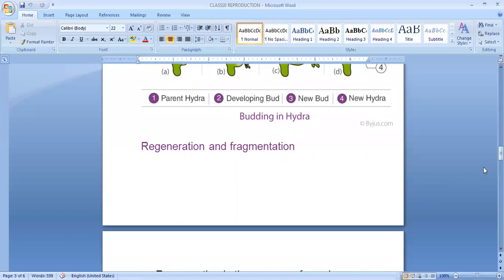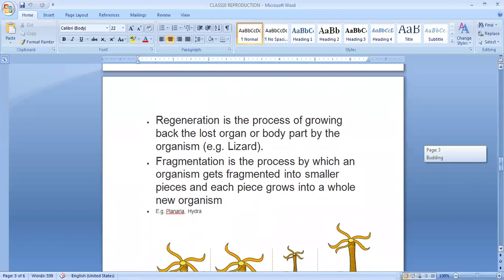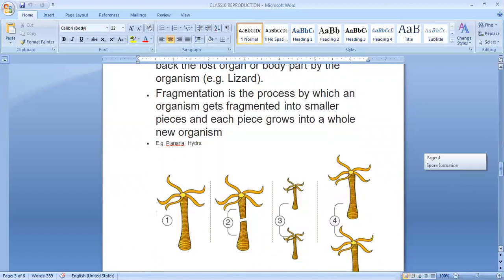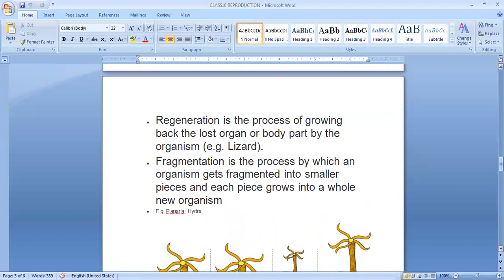Next is fragmentation and regeneration. The simplest example of fragmentation and regeneration is Hydra. Let us see what is fragmentation and then regeneration. Fragmentation is a process by which an organism gets fragmented into smaller pieces and each piece grows into a whole new organism. We can see fragmentation in Spirogyra, an alga. It breaks down into small pieces and each piece grows into a new individual, and that mode of reproduction, since there is a single parent, is called fragmentation.